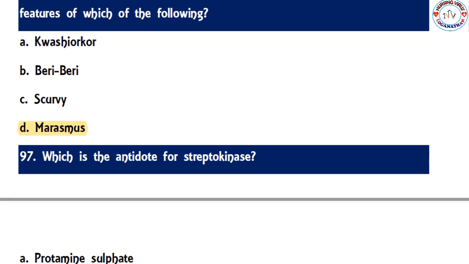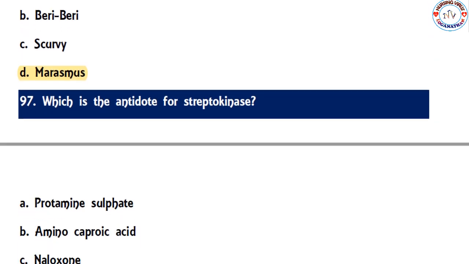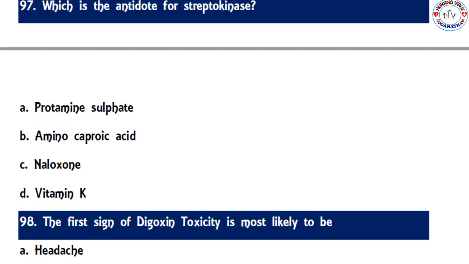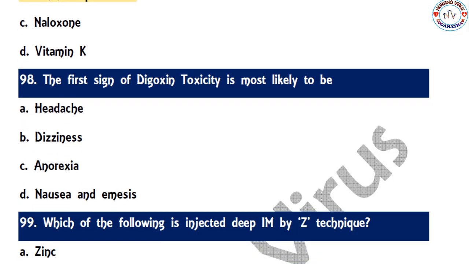So next one. Which is the antidote for streptokinase? Protamine sulfate, aminocaproic acid, naloxone and vitamin K. So the correct option is B, aminocaproic acid. So next question. The first sign of digoxin toxicity is most likely to be headache, dizziness, anorexia, nausea, and emesis. So the correct option is anorexia.